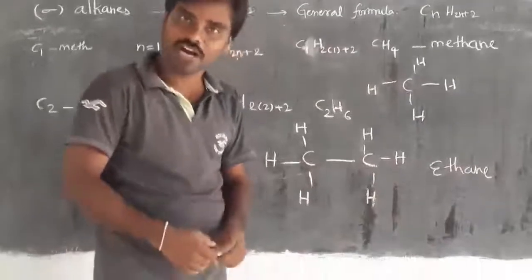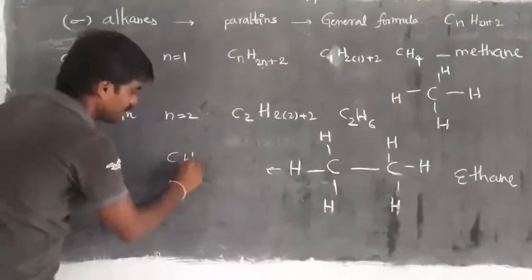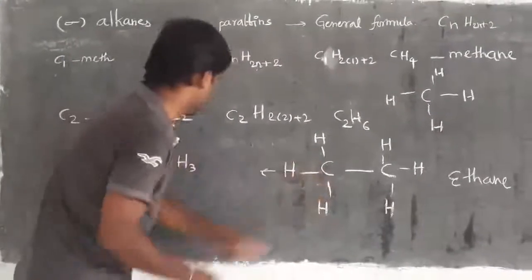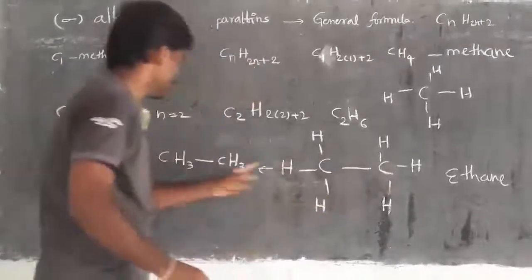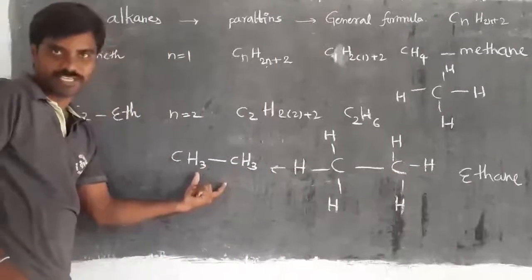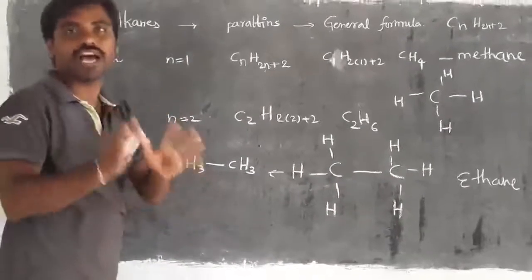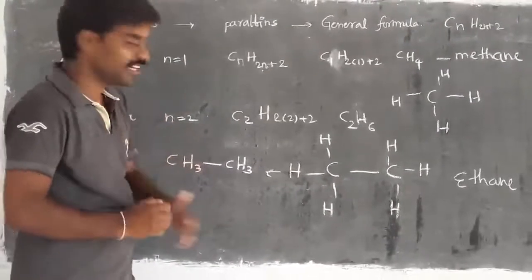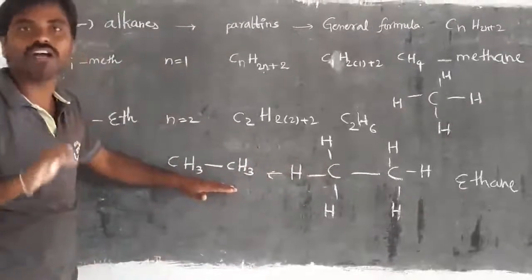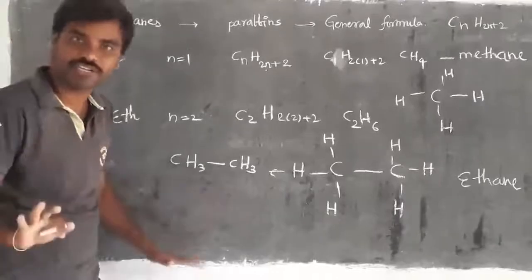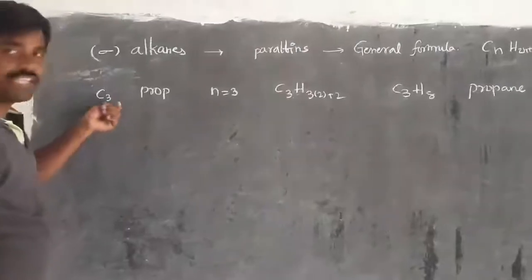Right, children? Understood? You can write CH3 bonded with one more CH3. This is the shortest representation, which we have in the academic textbook. This is the exact one to understand, and this is the normal or common one to represent. Here we have 3 carbons.